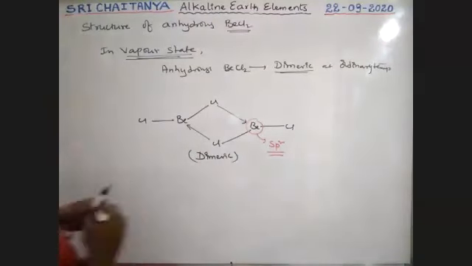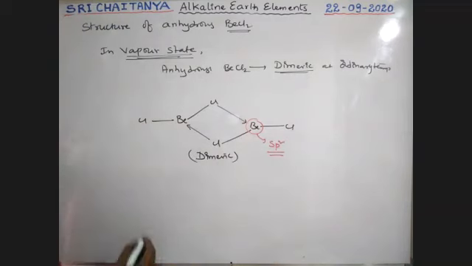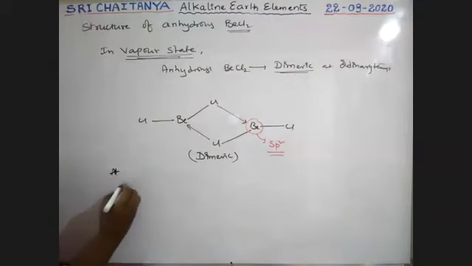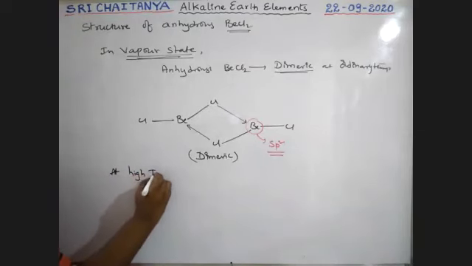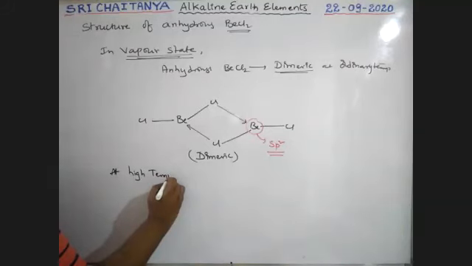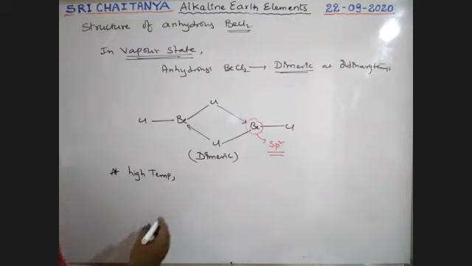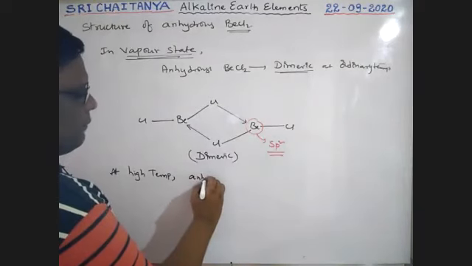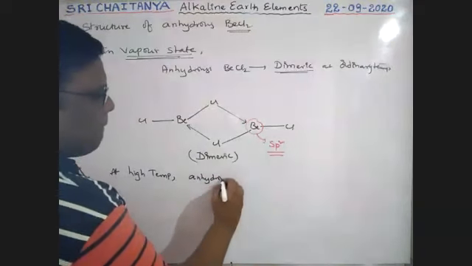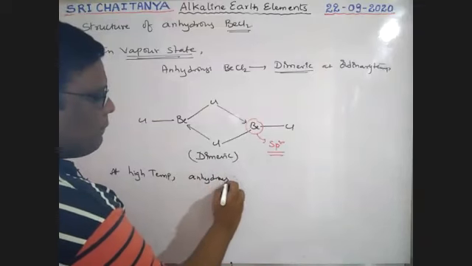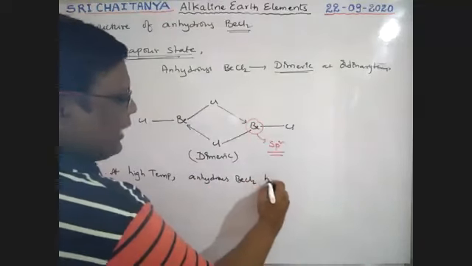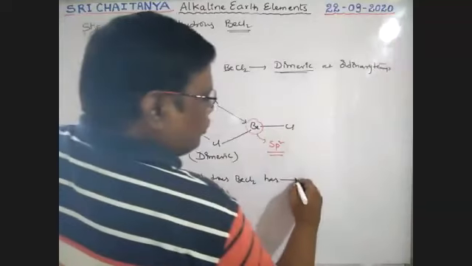So next, at high temperature, anhydrous BeCl2 has a monomeric structure.